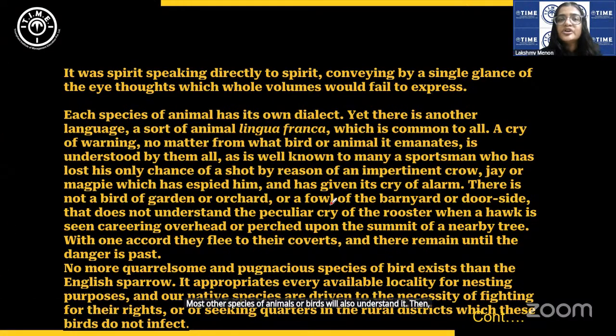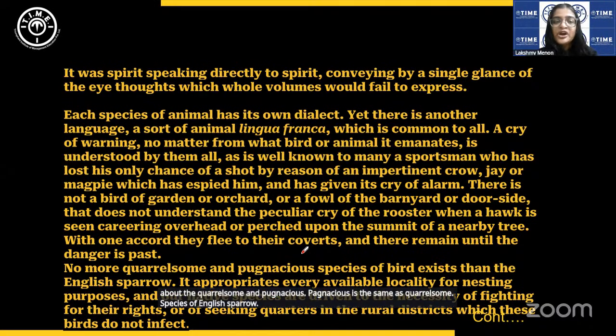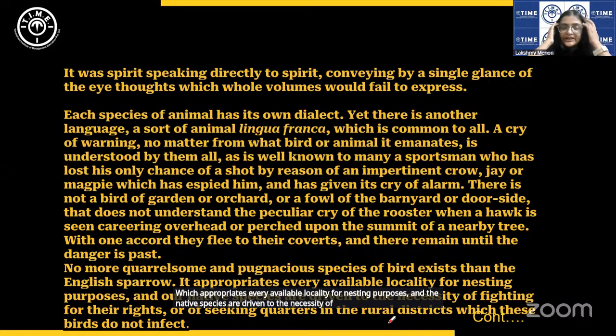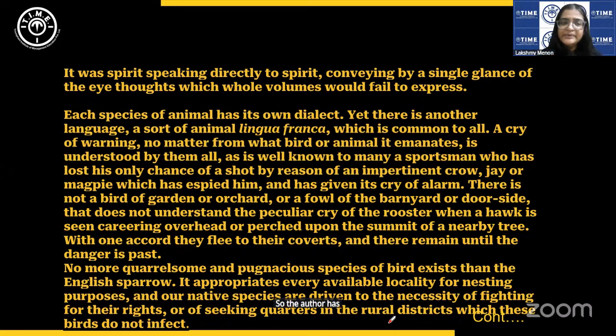Then the author goes on to give another example of an incident that he witnessed. Okay, so an anecdote rather. So this is about the quarrelsome and pugnacious (the same as quarrelsome) species of English sparrow, which appropriates every available locality for nesting purposes, and the native species are driven to the necessity of fighting for their rights. So the author has described the English sparrow as a quarrelsome species that invades and captures every available space for nesting, and other birds are forced to fight with them.